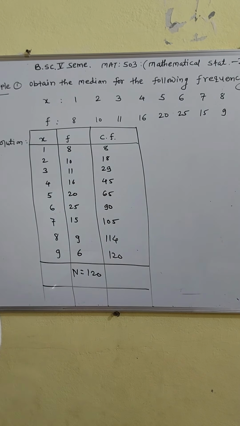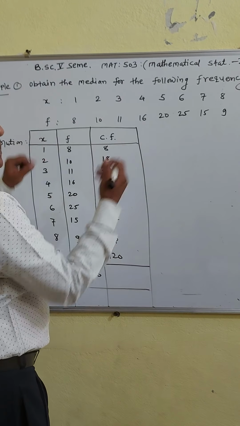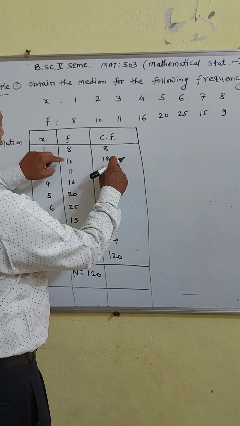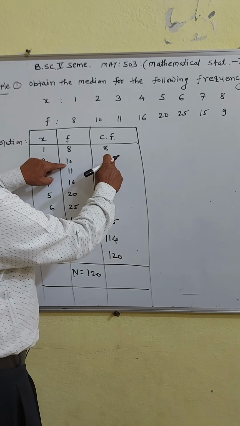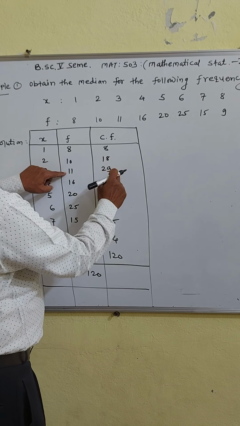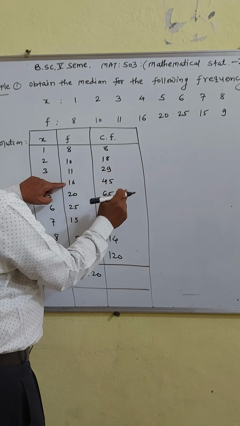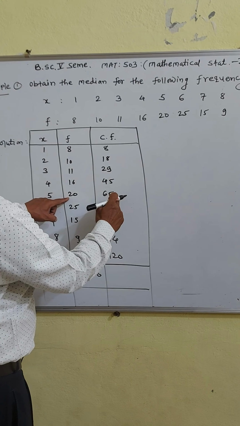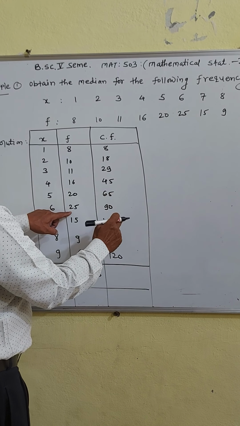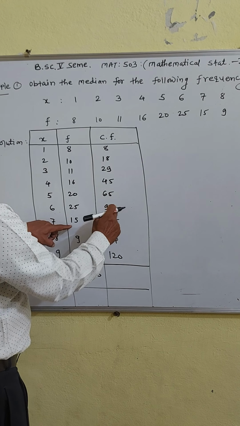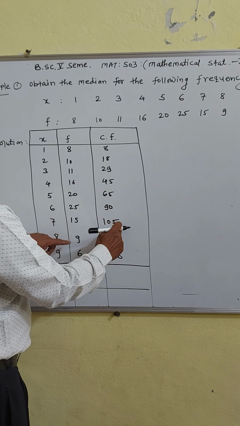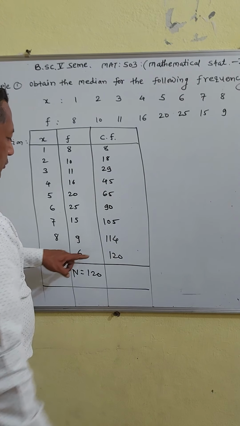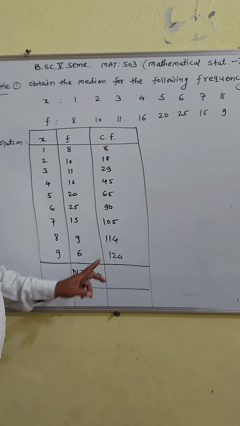Now the cumulative frequencies: 8, then 8 plus 10 is 18, 18 plus 11 is 29, 29 plus 16 is 45, 45 plus 20 is 65, 65 plus 25 is 90, 90 plus 15 is 105, 105 plus 9 is 114, and 114 plus 6 is 120.